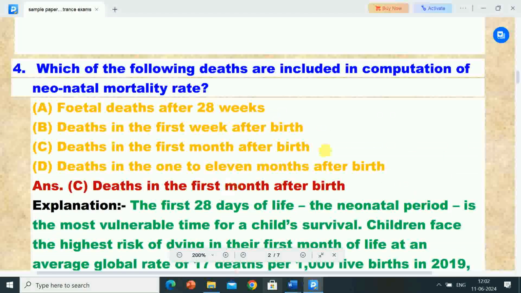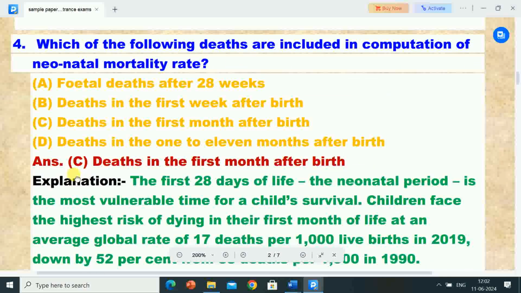Next question is, which of the following deaths are included in computation of neonatal mortality rate? Options are A. Fetal death after 28 weeks, B. Deaths in the first week after birth, C. Deaths in the first month after birth, D. Death in the 1 to 11 month after birth. Correct answer is option C, death in the first month after birth.